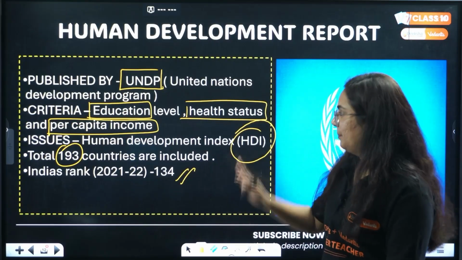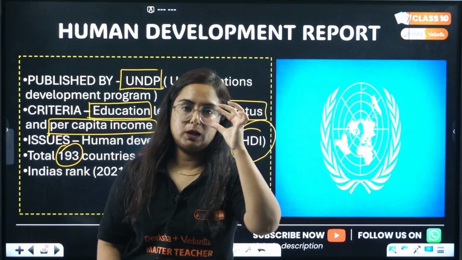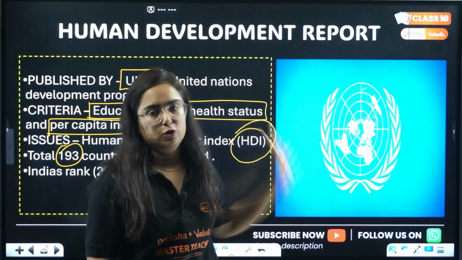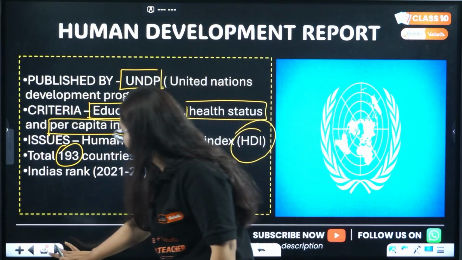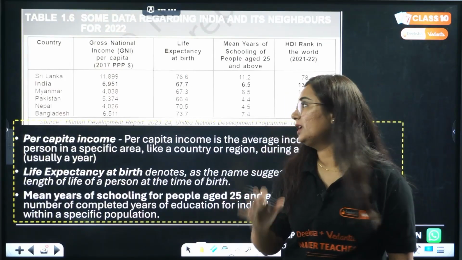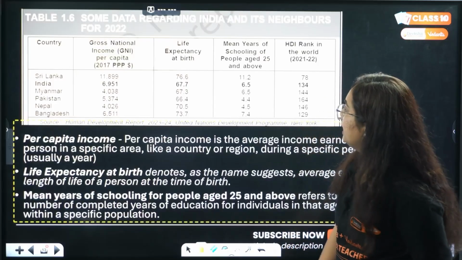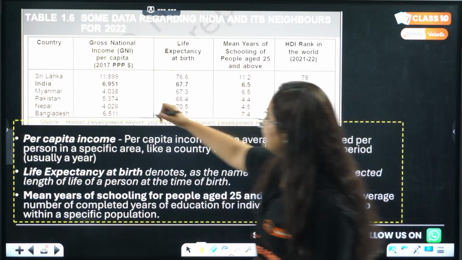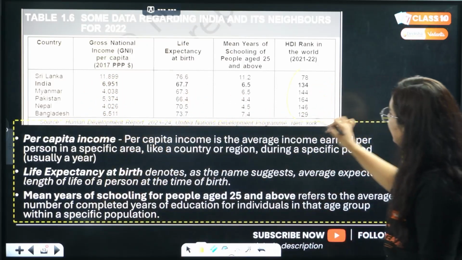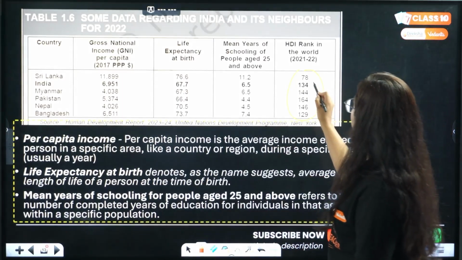Now, pay attention. Sometimes a question comes: write the difference between World Development Report and Human Development Report. So you can put up the points very nicely. In one shot, I explained that. Now, the conclusion here, you can understand very nicely. We will compare the data of HDI too. So here is the list of some countries like Sri Lanka, India, Myanmar, Pakistan, Nepal and Bangladesh, whose HDI ranking is shared with us. If we look at the ranking of India, it's 134.